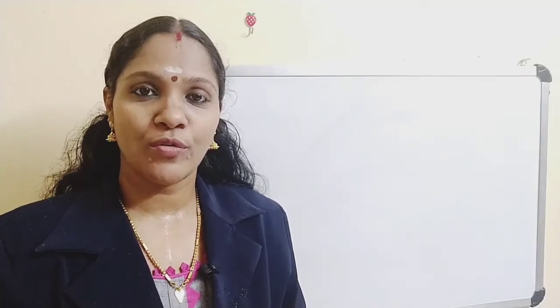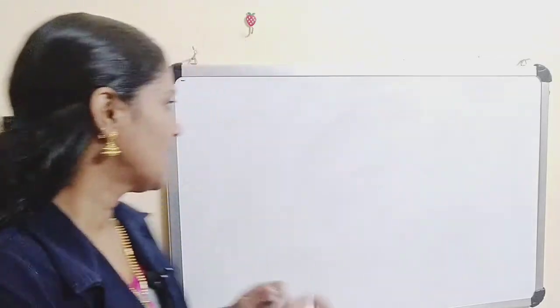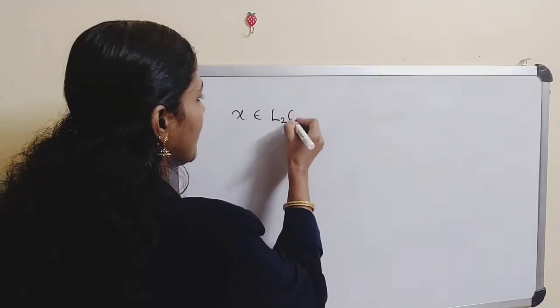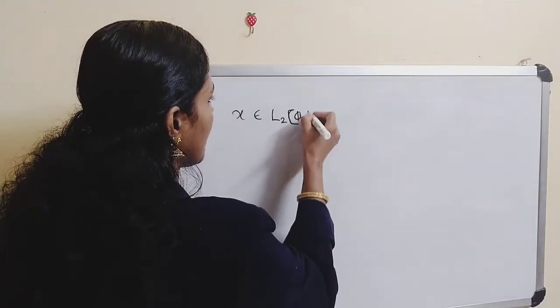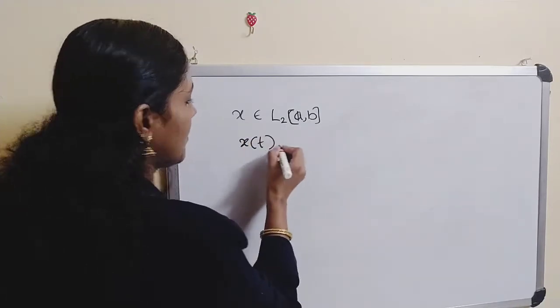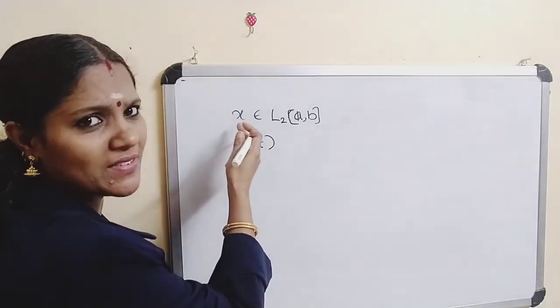Now the elements of L2[a,b] are functions. So if some x belongs to L2[a,b], then x is actually a function of some t. You can replace f by x.